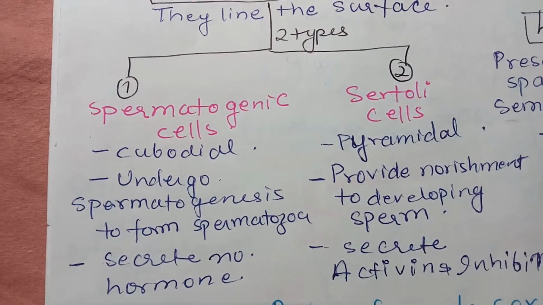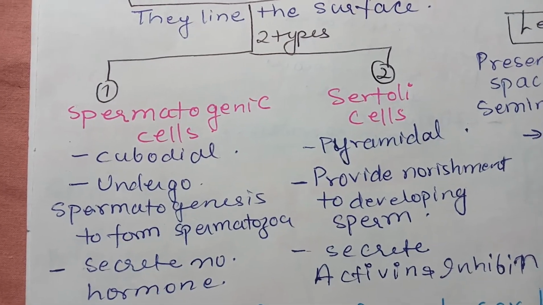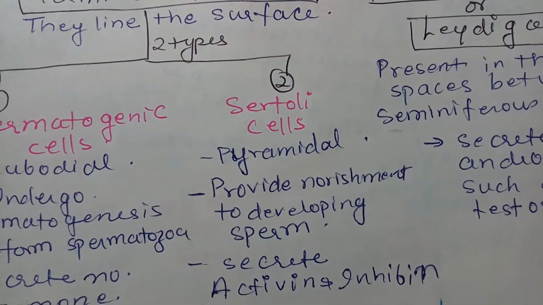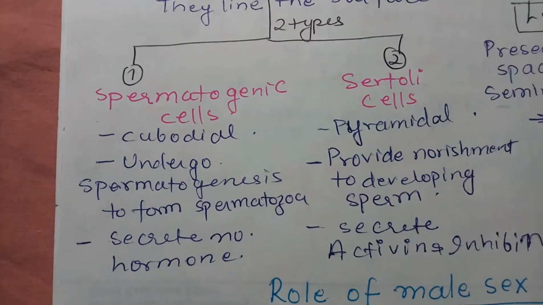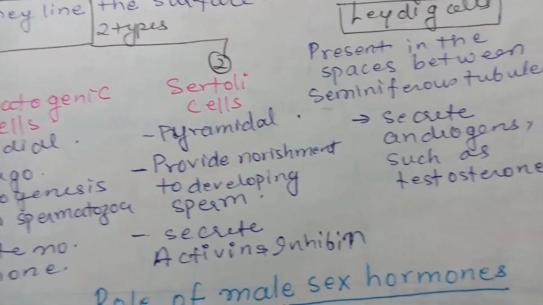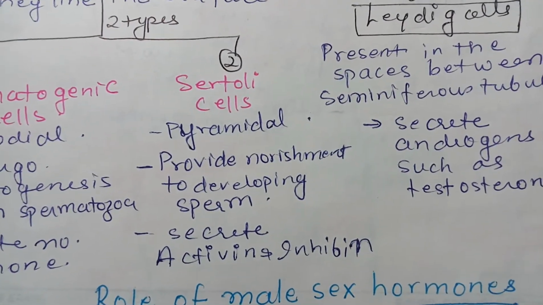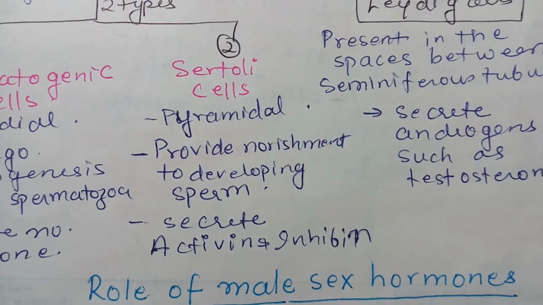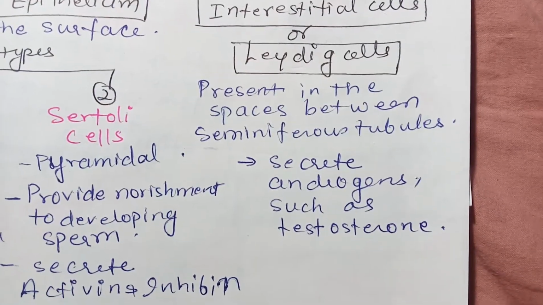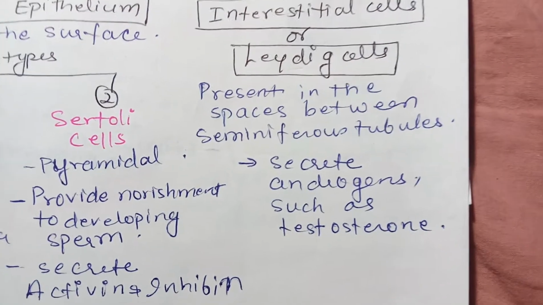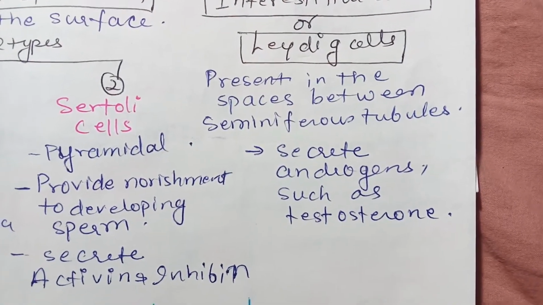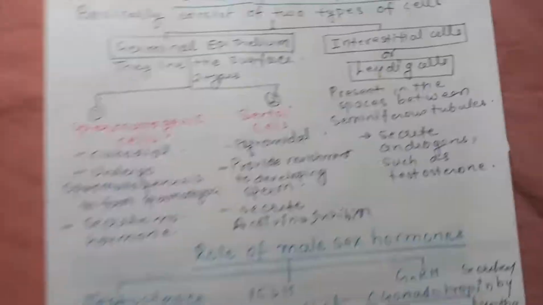Spermatogenic cells undergo spermatogenesis to form spermatozoa, whereas Sertoli cells provide nourishment to the developing sperm. No hormone is secreted by spermatogenic cells, whereas the Sertoli cells secrete two hormones, activin and inhibin. The Leydig cells are present in the spaces between seminiferous tubules, and they secrete androgens such as testosterone.